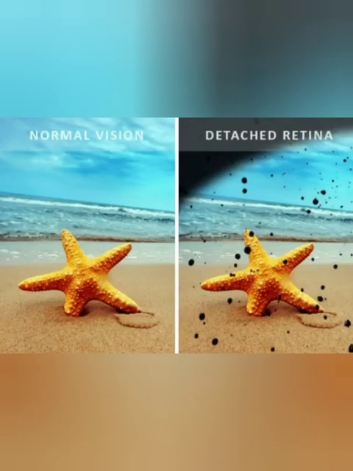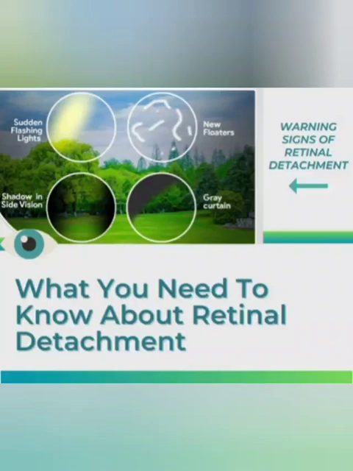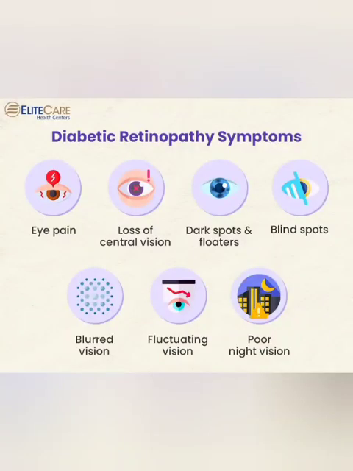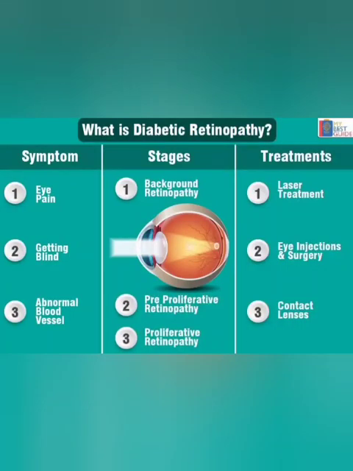7. Diabetic retinopathy is an eye disease that can lead to vision loss and blindness in people with diabetes. It affects the blood vessels in the retina, the light-sensitive tissue layer at the back of the eye. If you have diabetes, it is important to have a comprehensive dilated eye exam at least once a year.